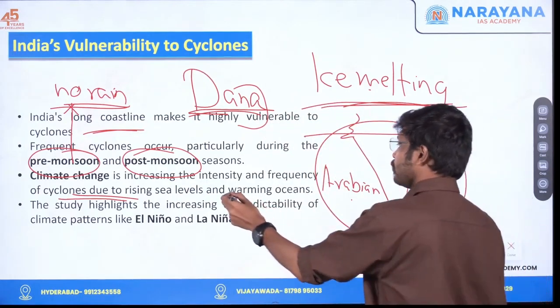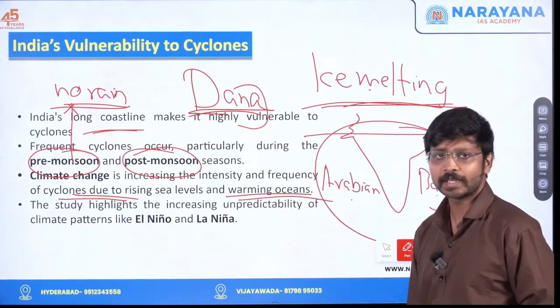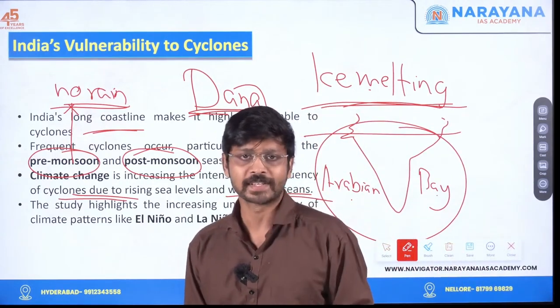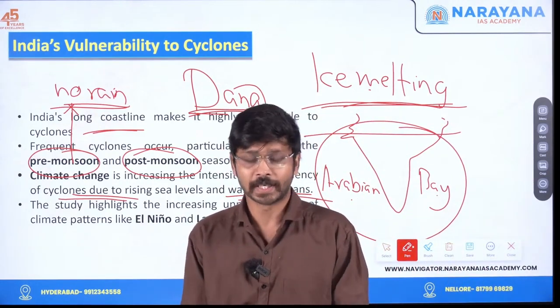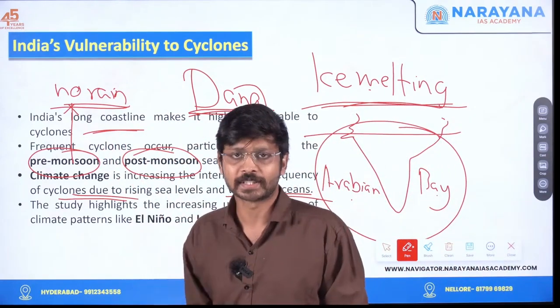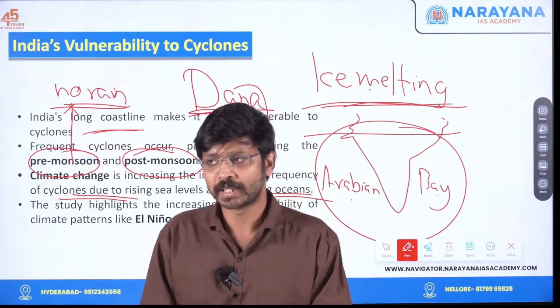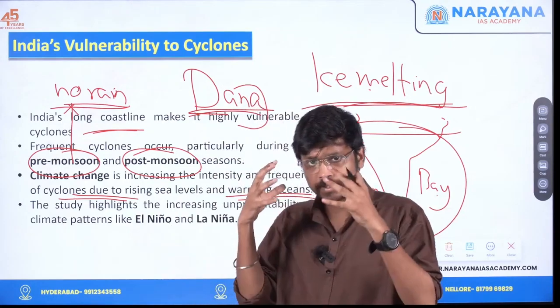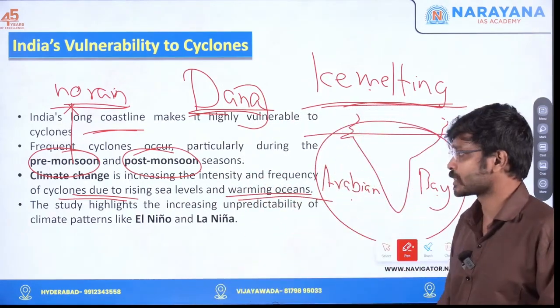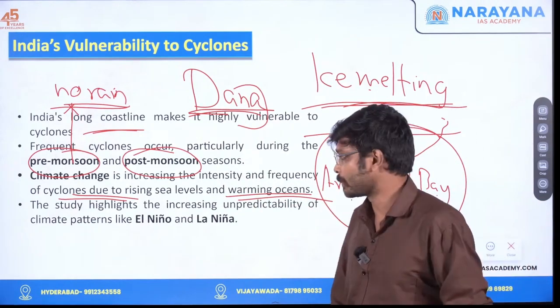Another thing is warming of oceans. I have already mentioned that for cyclones to occur, a minimum temperature of around 26 degrees should be there. Climate change means what? Climate change means, again, greenhouse gases. As I already mentioned, greenhouse gases are emitted more, and obviously the warming will be more. So the sea will also be warmed, right? So warming of oceans will intensify the tropical cyclone.